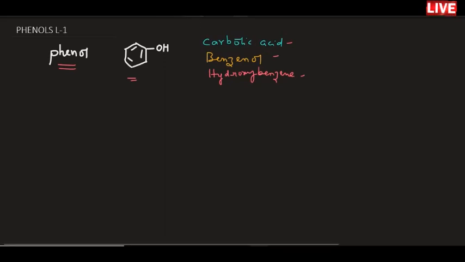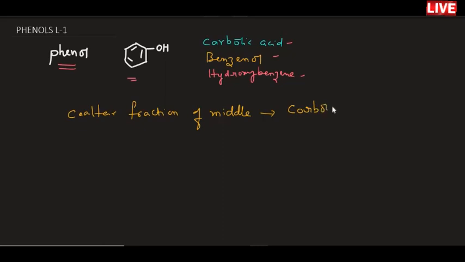So here we heard about three names. Phenol is obtained from the coal tar fraction of middle oil. Because of this, we can call phenol carbolic acid.